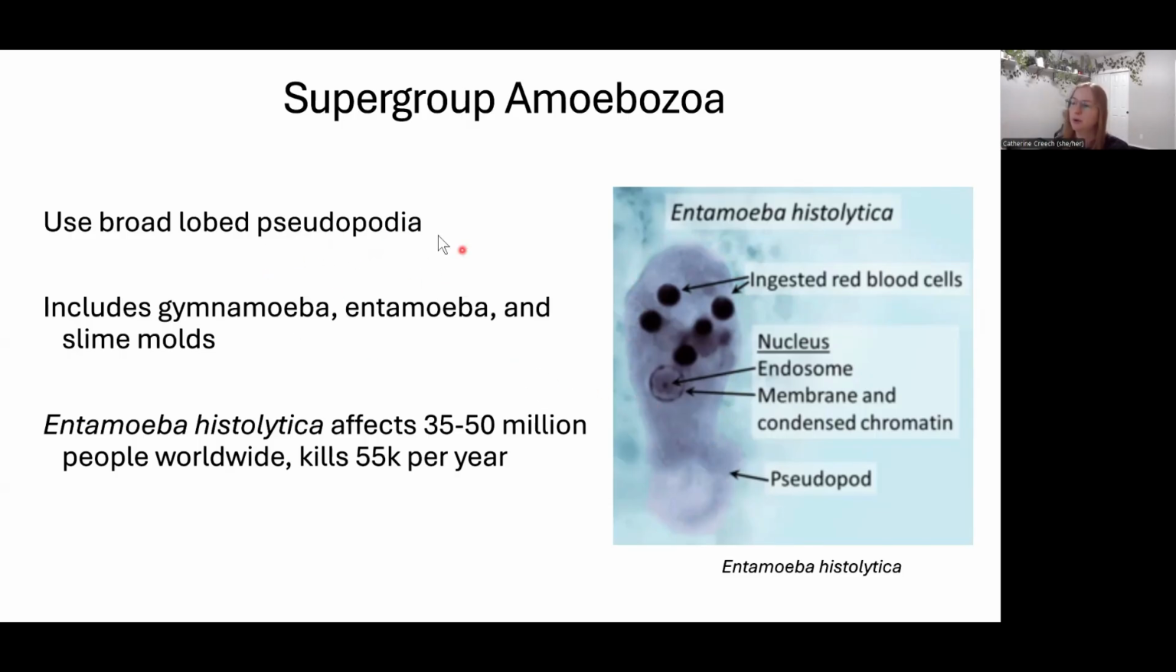They also use their pseudopodia to eat. So they do phagocytosis. They engulf organisms in those pseudopodia and break them down. There's a type of entamoeba that affects roughly 35 to 50 million people worldwide. It's called amoebic dysentery, and it kills about 55 people per year. And as you would think with dysentery, it mostly is uncontrollable diarrhea and water loss and vomiting. And so these little amoeba can be problematic, but that's one species in this larger group, of which we have two types of amoeba we're going to talk about, and then slime molds.